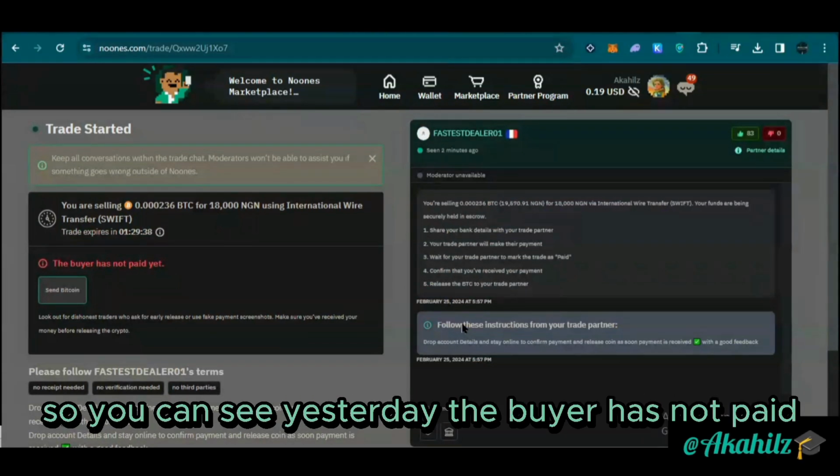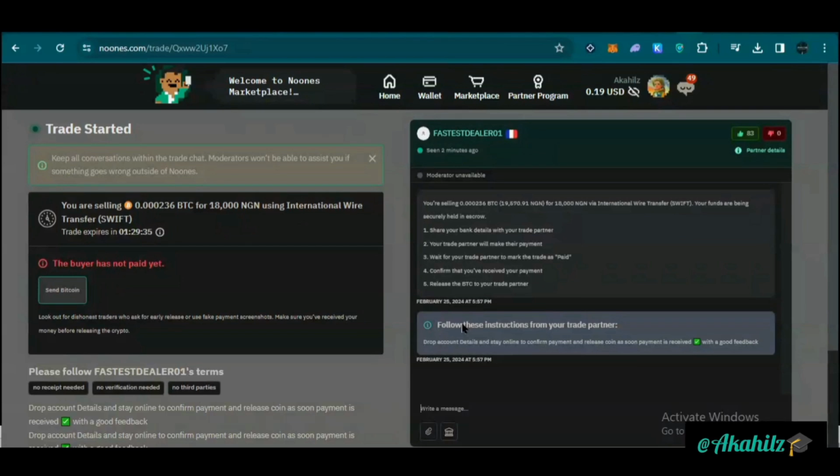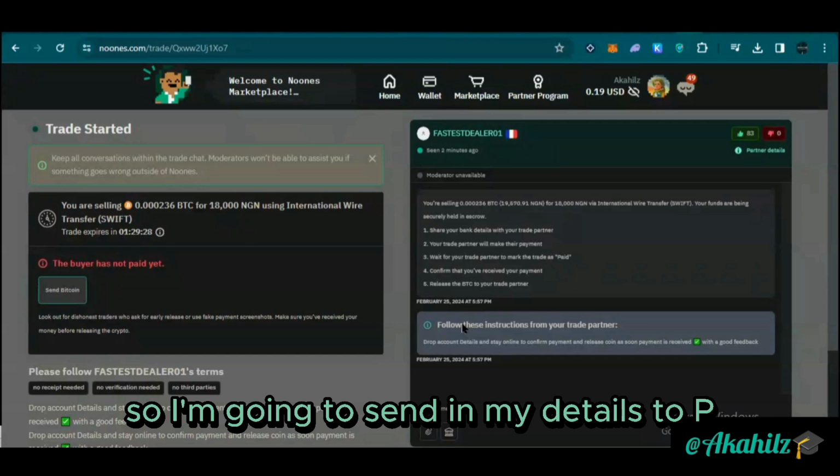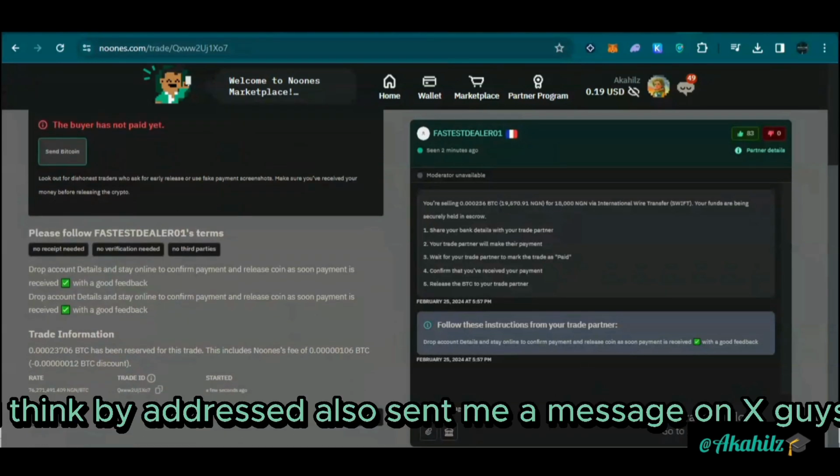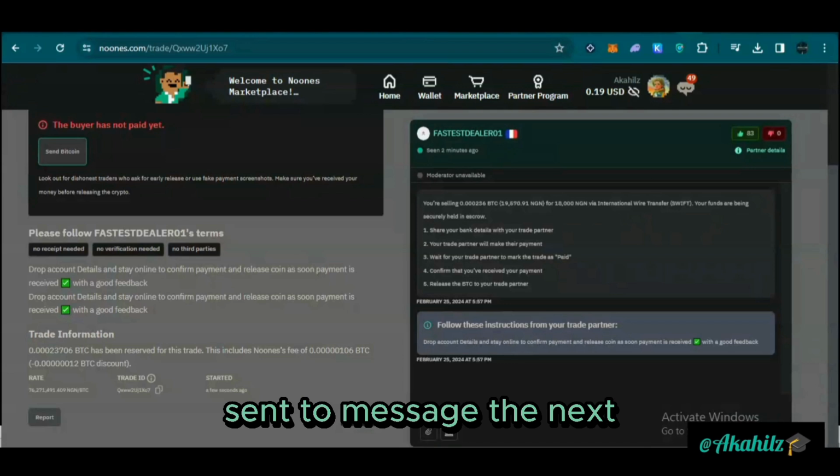So you can see here, it says the buyer has not paid. Okay, trade started. So I'm going to send him my details to pay. I think the buyer just also sent me a message on X, guys.